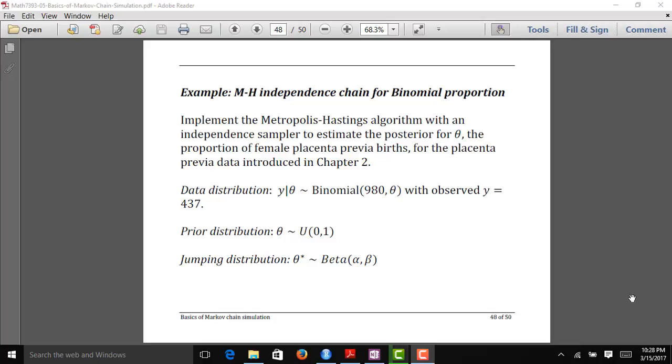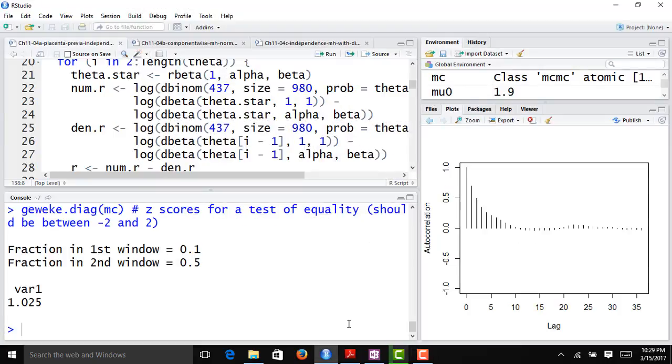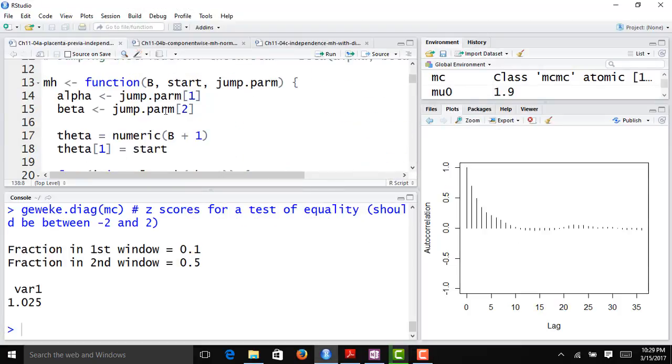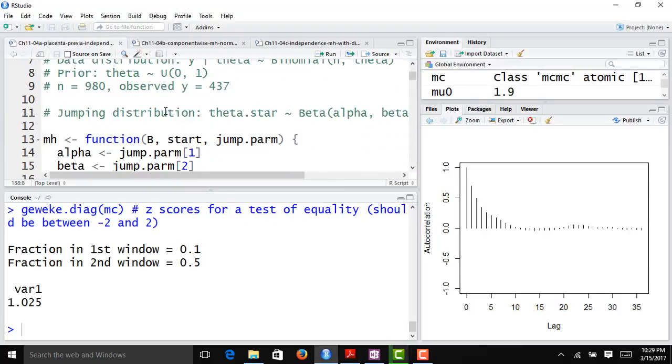So it's going to be beta(alpha, beta), and you can see here that we get to choose the parameters alpha, beta, but it's not going to depend on a previously sampled value in our chain, which is what makes it an independence chain. So let's look at the R code that we're going to use to implement this.